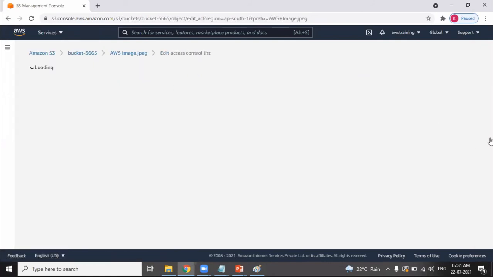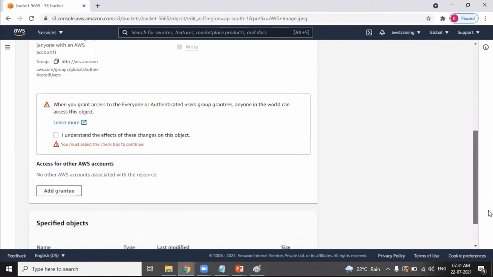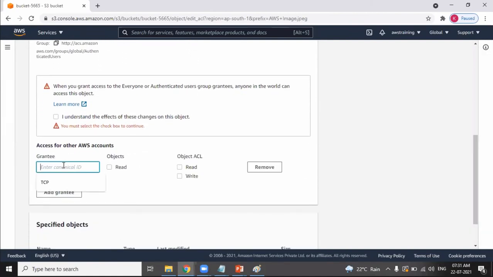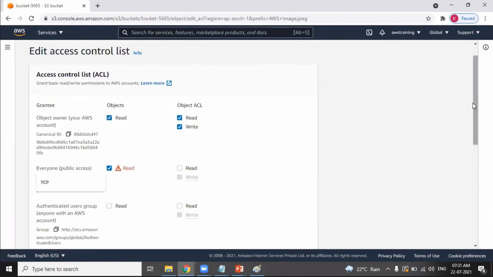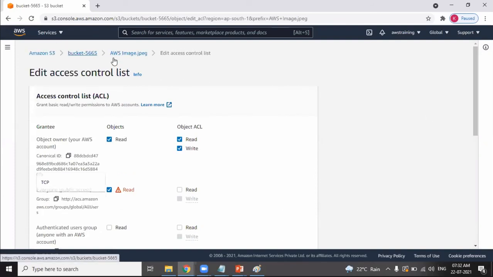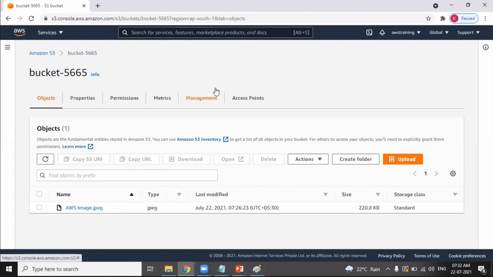Edit, add grantee. That's it. Provide the AWS account and provide the read access, so that not only you but the other person can also access that. And then it's not at a bucket level, it is individual object level. So access control list, you can control the access at 2 levels. What are the 2 levels? You can apply the permissions at the entire bucket level. If the bucket has 100 objects, all the 100 objects, the other account will have access to it. The other one is individual object level. So access control list can be provided at 2 levels, bucket level as well as object level.